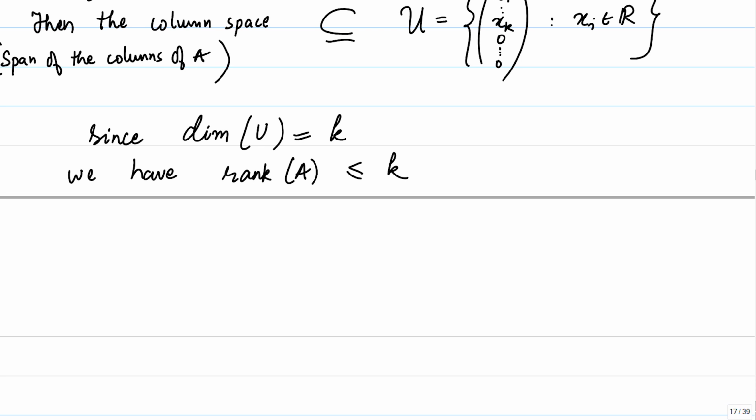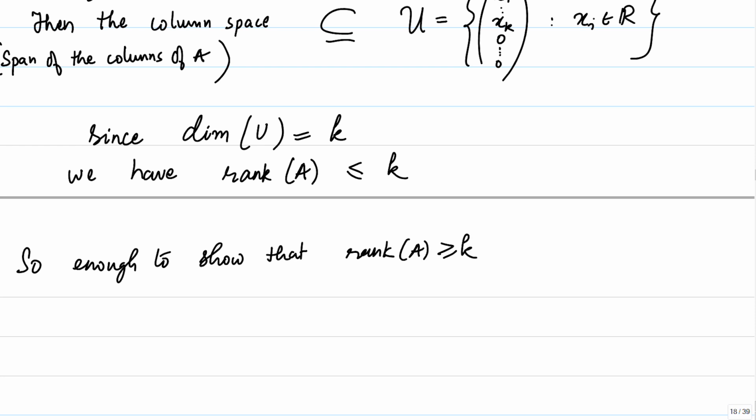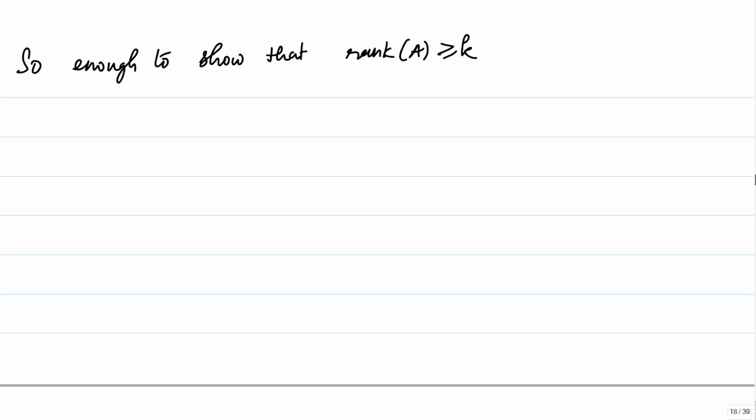So, the dimension of this subspace should be less than or equal to the dimension of U. We will show that the rank of A is greater than or equal to k, right. If we do this, we have established that our rank is equal to k.